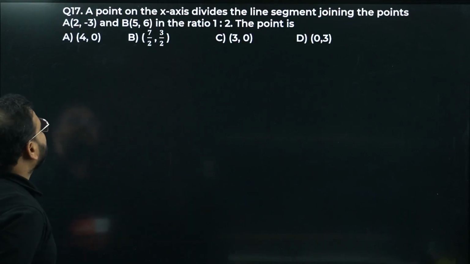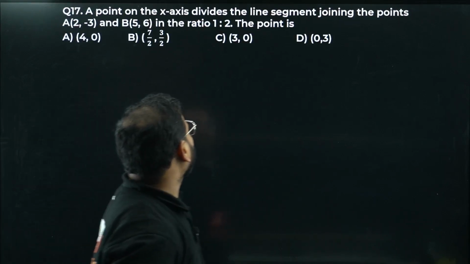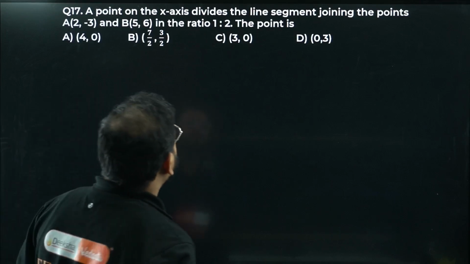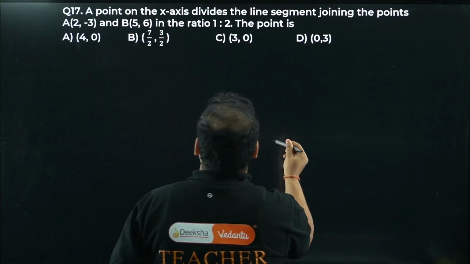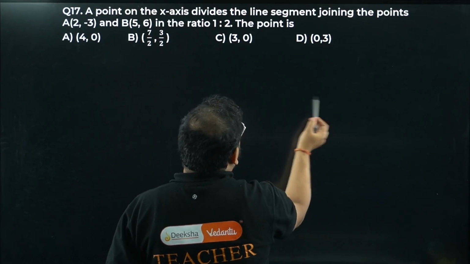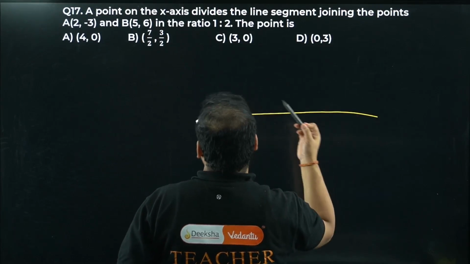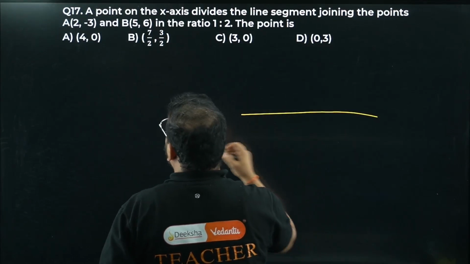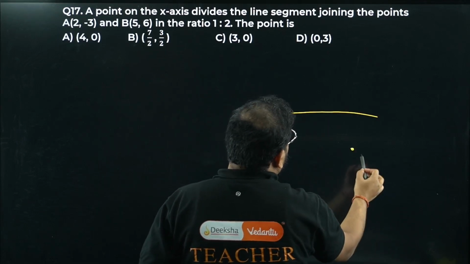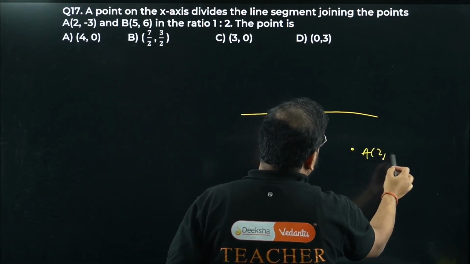Okay. 17th problem. A point on the x-axis divides the line segment joining the points here in the ratio. Find the point, okay? So we have, check this out, on the x-axis, right? So it means y is 0. X-axis like this, there are 2 points, A somewhere over here, 2 comma minus 3. A is given as 2 comma minus 3.